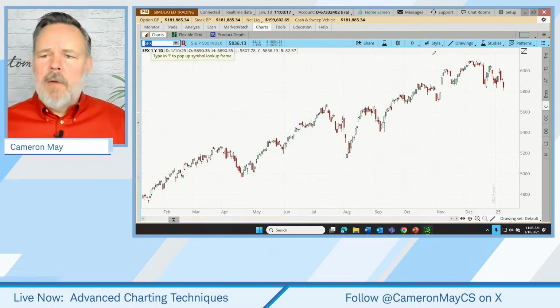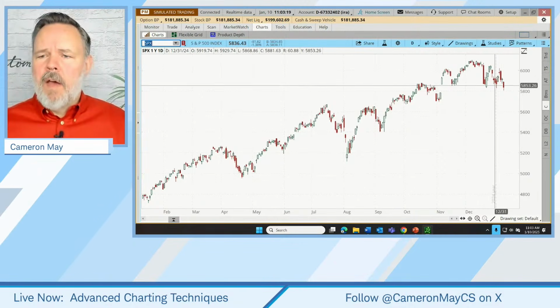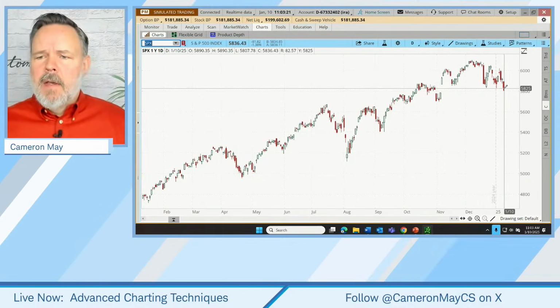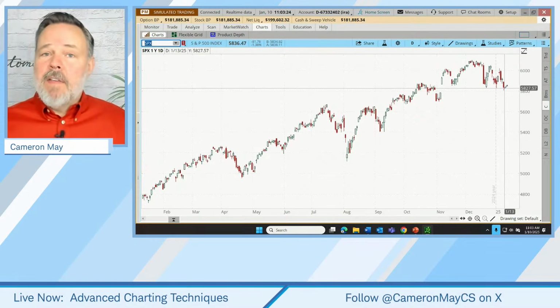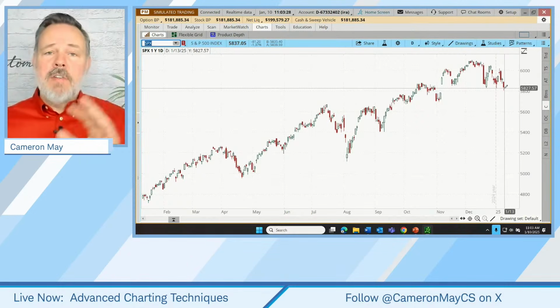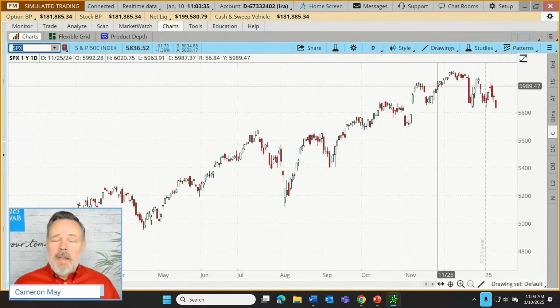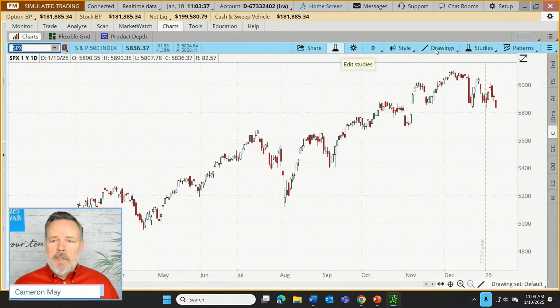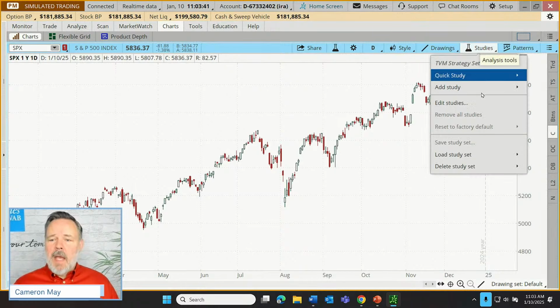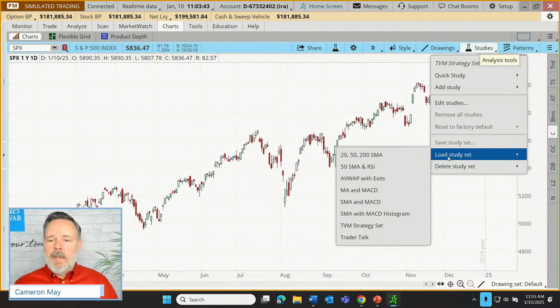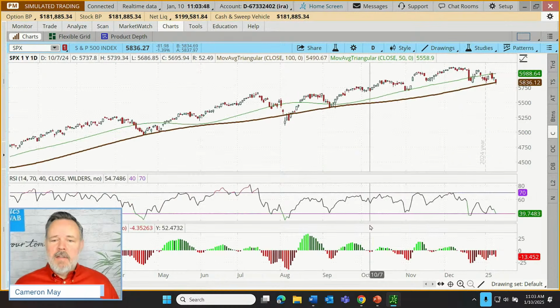I want to have a look at what's going on with the S&P 500. It's been a bit of a rough last month, but I want to revisit the technical logic of our discussion last year, where we used a combination of tools to create a trading system known as the Trend Value and Momentum System. And it does incorporate 3 tools. I've actually added those tools as a study set. So I'm going to load up that TVM study set, Trend Value and Momentum. Let's load that study set. Here it is. There's our TVM strategy set.